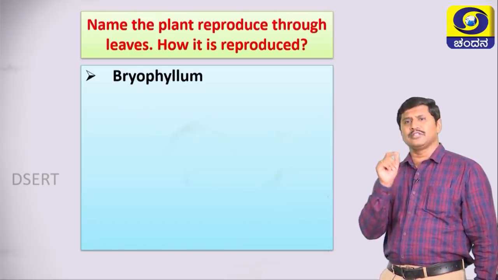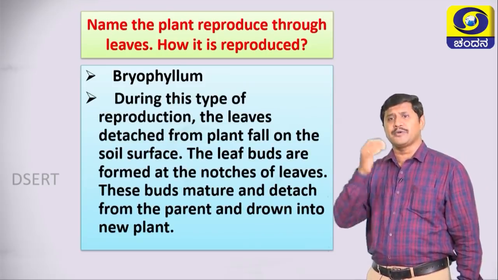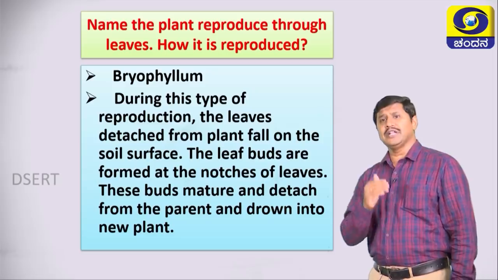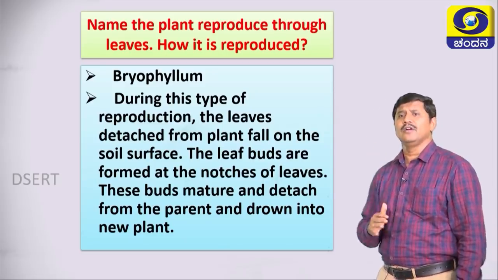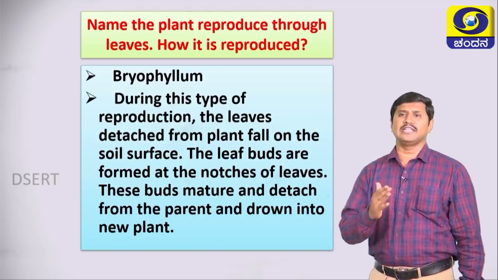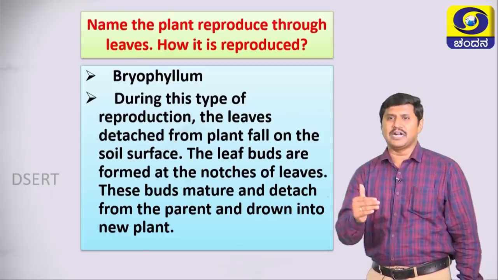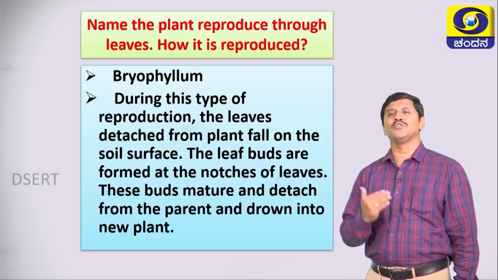The plant reproduced through the leaves is bryophyllum. How is it reproduced? During this type of reproduction, the leaves detach from the plant and fall on the soil surface. The leaf buds are formed at the notches of leaves. These buds mature and detach from the parent and grow into a new plant.